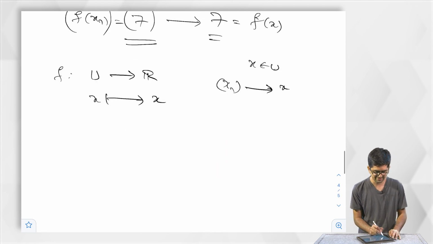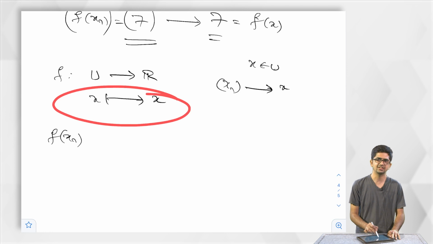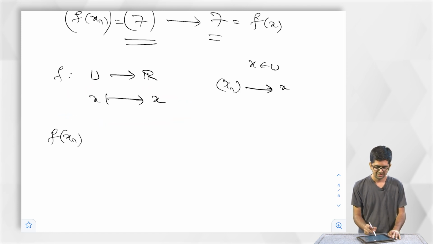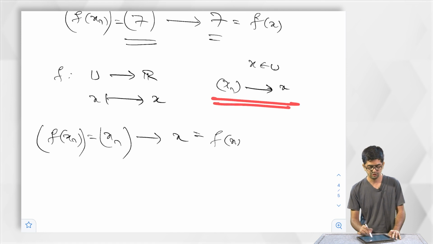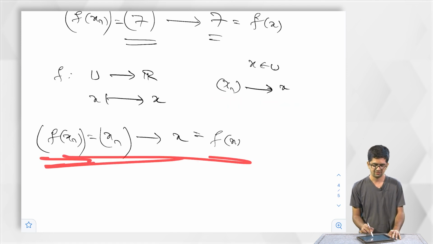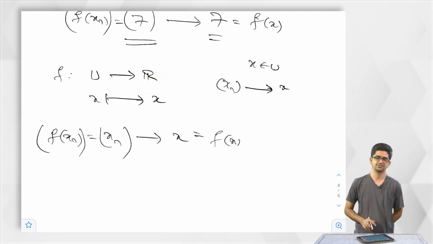So let us write down what is f of xn. f is the identity function. So f of xn is equal to xn. So this sequence is the same thing as this sequence. We already know xn converges to x. So this converges to x. We already know f of x is equal to x. So this is equal to f of x. So if we know a convergent sequence in U, the image is a convergent sequence in R. What does it say? Identity function is continuous.